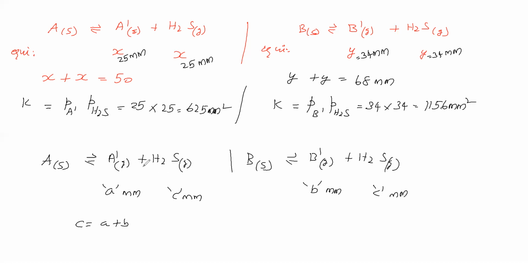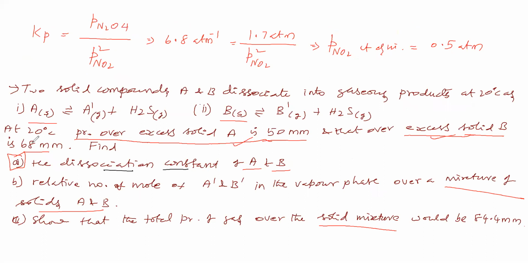So here now, if you take like this, at 20 degrees Celsius, pressure over excess solid A is 50 mm and that over excess solid B is 68 mm. Like this sentence, is it possible? It is not possible. Some gas will exert pressure over solid A, some gas will exert pressure over solid B. Is it possible if we take in a mixture form?